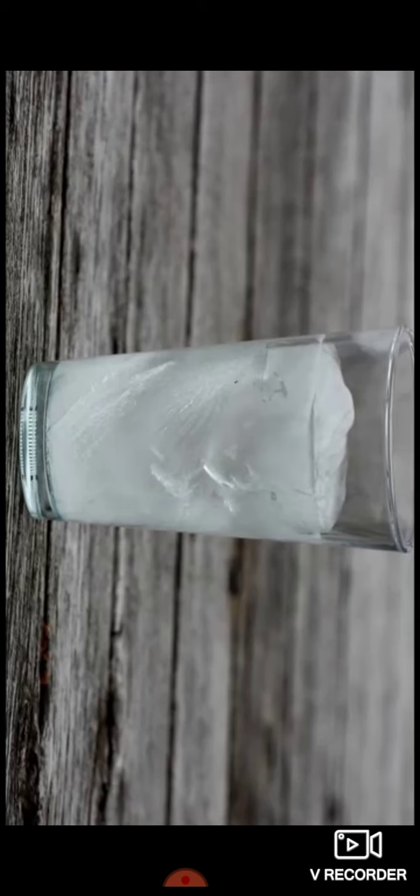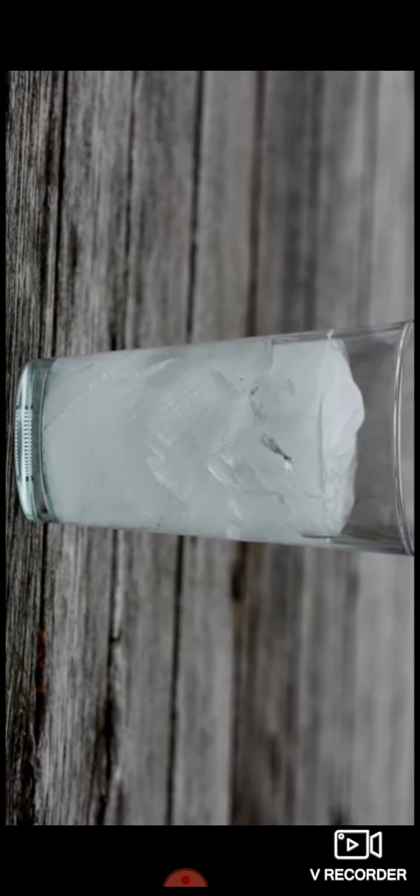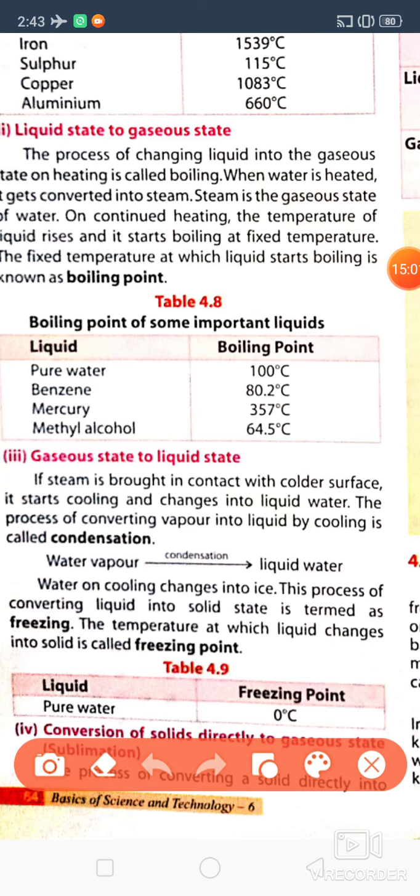Ice is solid. So the process of changing liquid into solid is called freezing. We keep water in the freezer and it becomes ice.